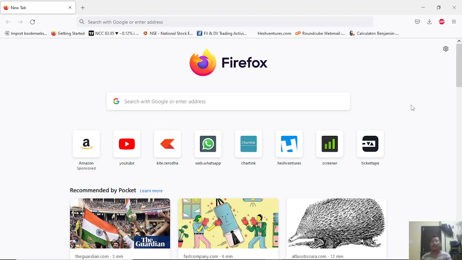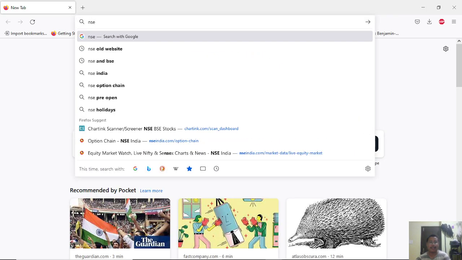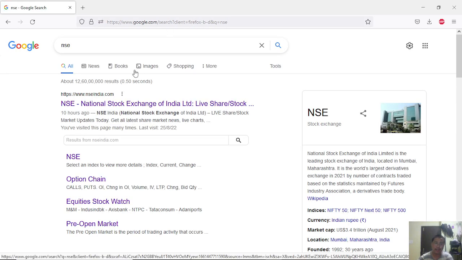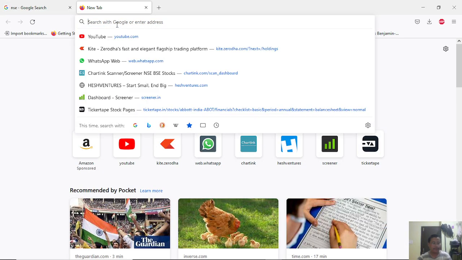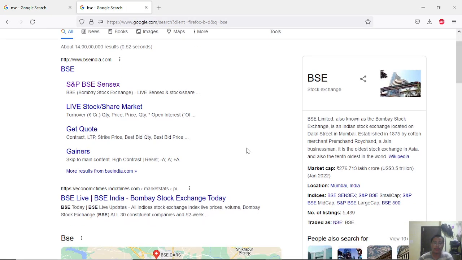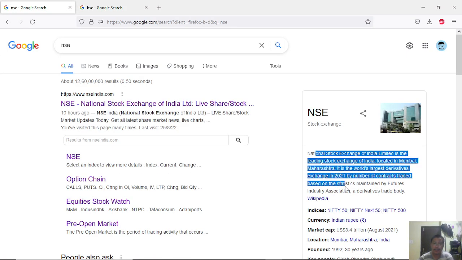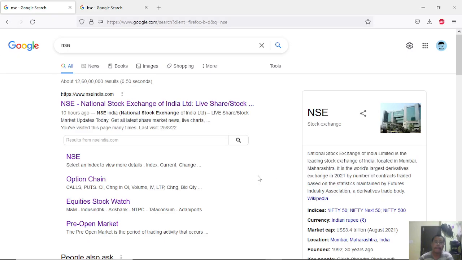The stock market is traded on exchanges, that is the NSE, which stands for National Stock Exchange of India, and the other one is BSE, which is Bombay Stock Exchange. These are the two platforms where trading and investment happens. You can see here BSE, and same with NSE, everything is up here. This is the place where you will trade or invest.